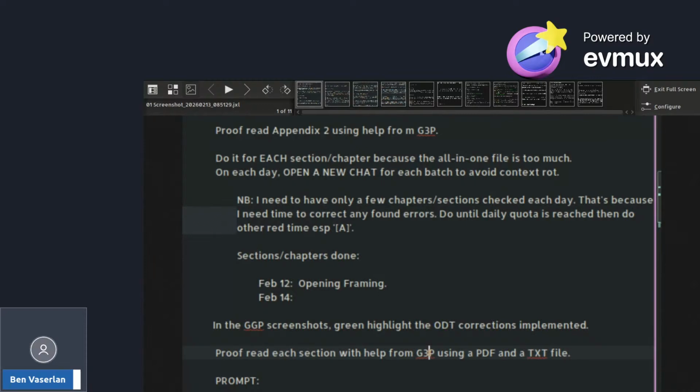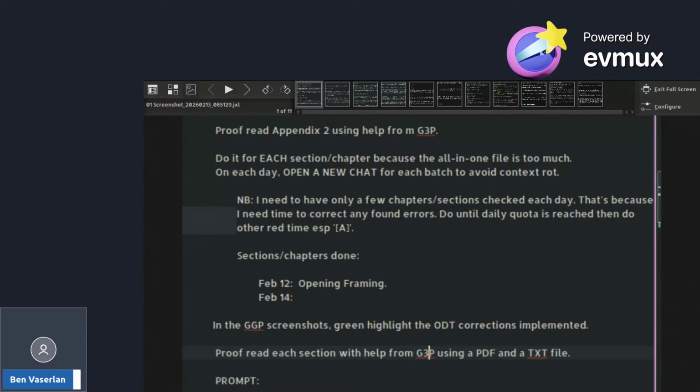Greetings, folks. So the background to this video is the limitations of large language models when it comes to proofing. I was asking DeepSeek, and then I asked Gemini about which formats can be read. Apparently, large language models can't actually read Word files or Writer files. They can only read TXT files and PDFs.